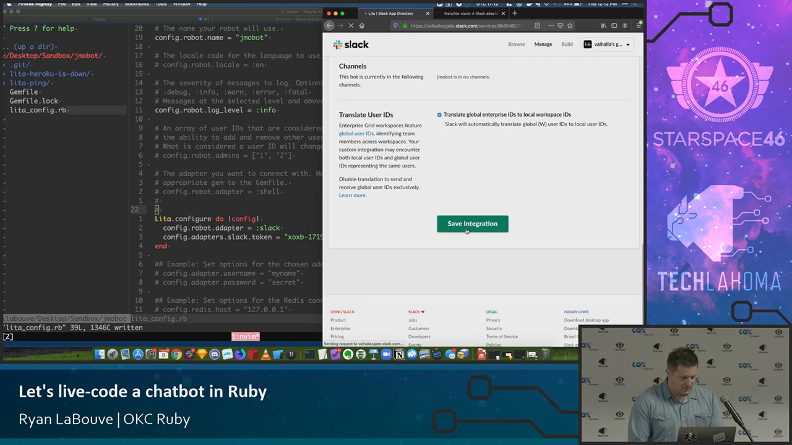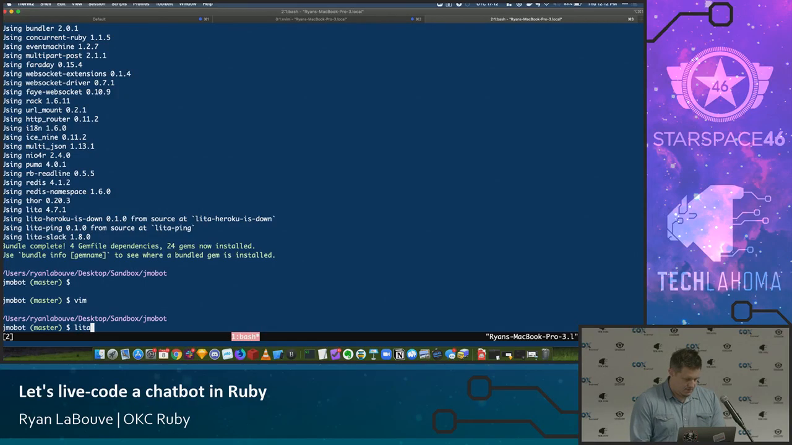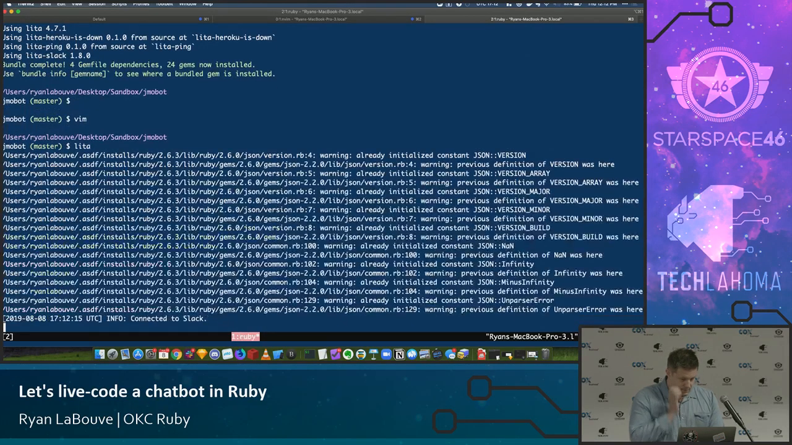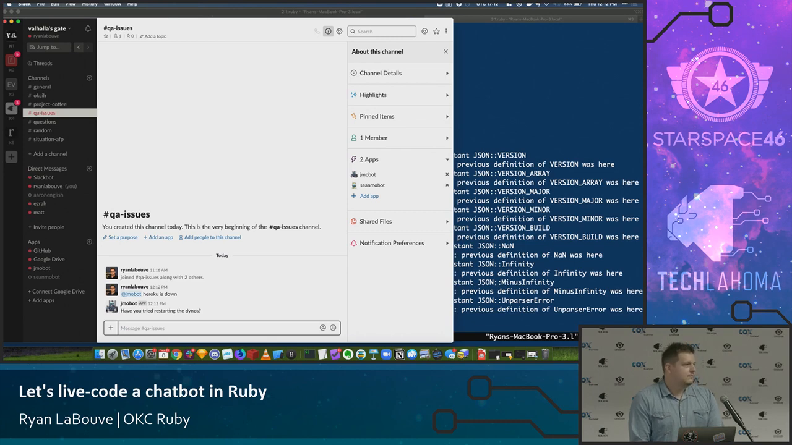Okay, so we're going to save the integration. And now we're going to boot Lita. We see info connected to Slack. So let's go and see if we can invite JMobot. So JMobot, Heroku is down. There it is. We have automated 90% of John's job at this point.